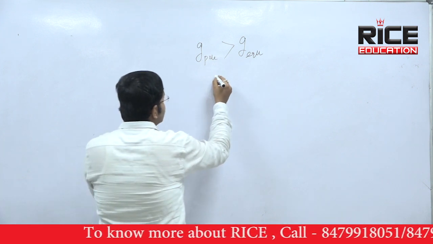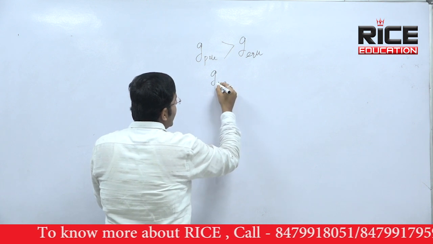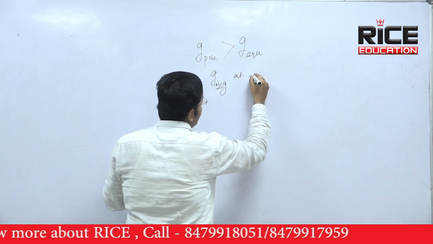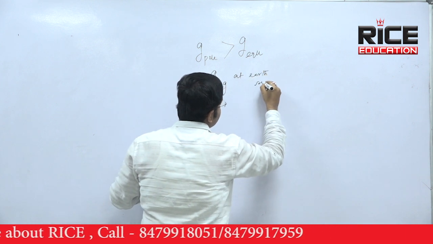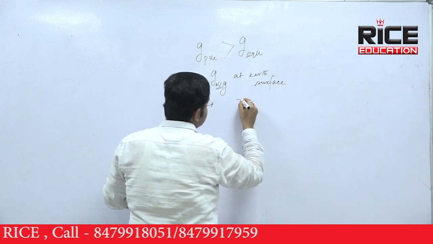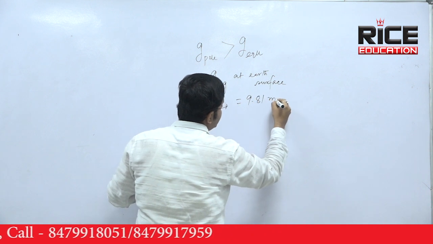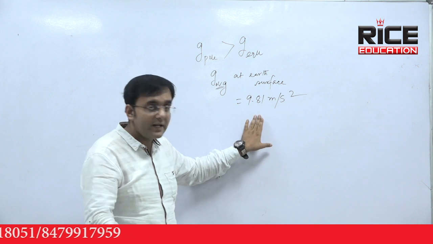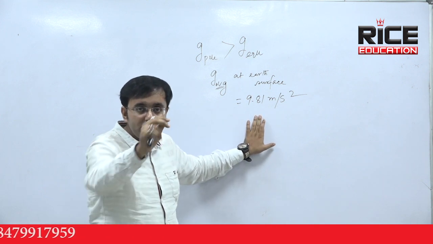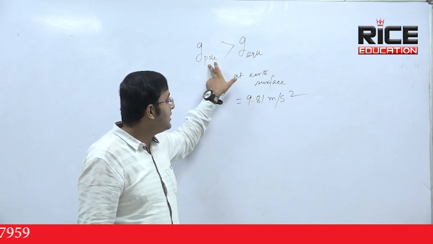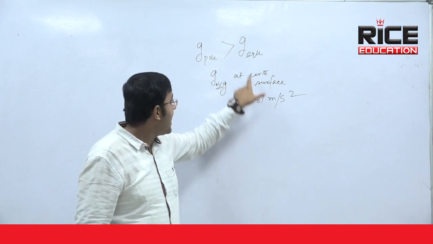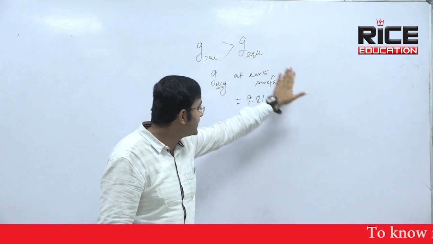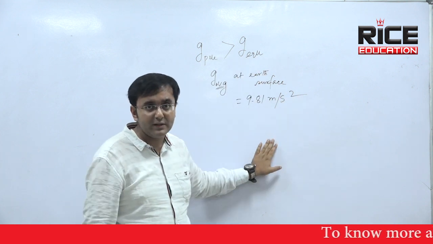So we consider an average value of g at the surface of Earth as 9.81 meter per second square. That is called the average value of g on the surface of Earth. At the pole, the value of g is more than this value. At the equator, the value of g is less than this value. So we have to consider this average value for numerical calculations.